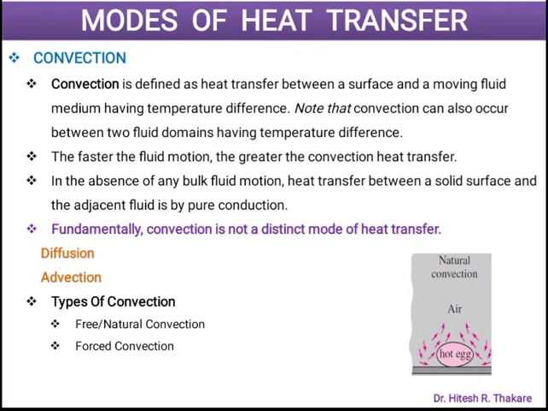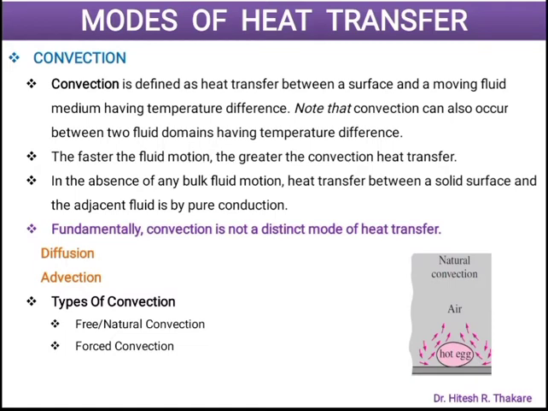And then because of combination of diffusion and advection, this convection will happen. Now this convection is happening because of natural property of the fluid, which is change in density because of change in temperature. So that's why this is known as natural convection, which is happening without interruption, without interference from any other external force.